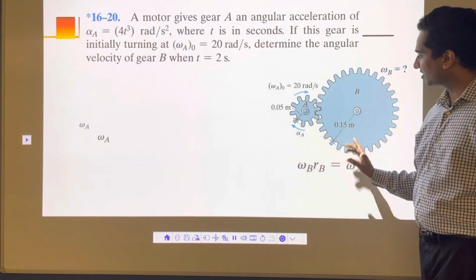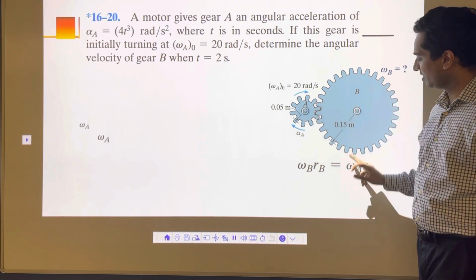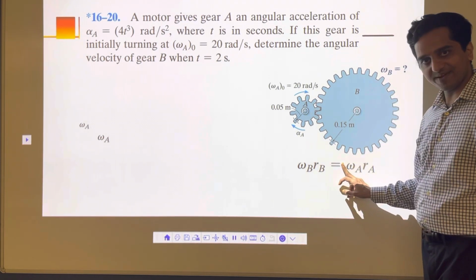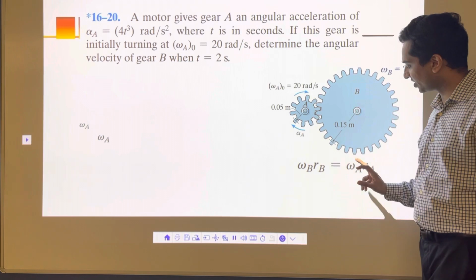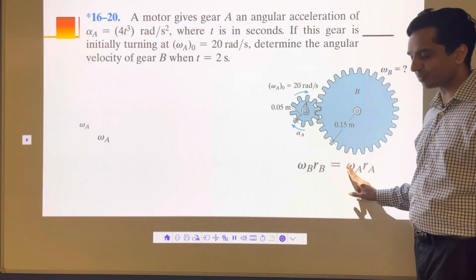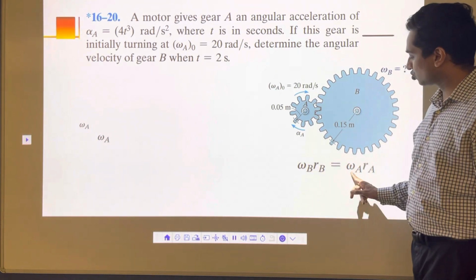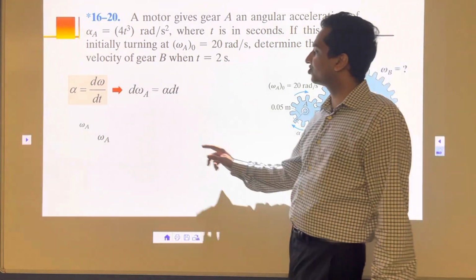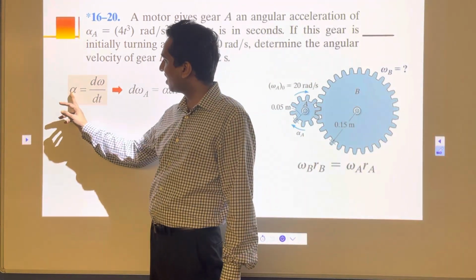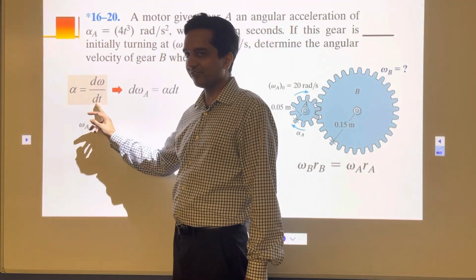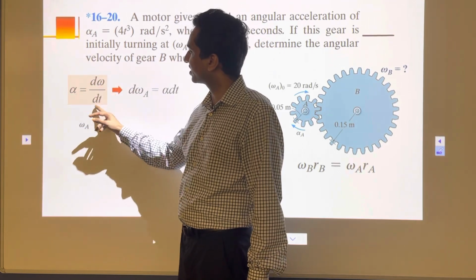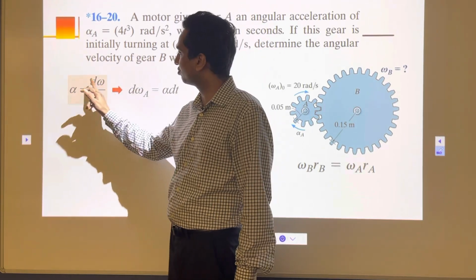So to calculate this omega B, we need to find omega A at the 2 second mark. If we can calculate omega A, we can calculate omega B. To calculate omega A, I'm going to use this formula: alpha is equal to d omega by dt. If you differentiate angular velocity with time, you'll get angular acceleration.